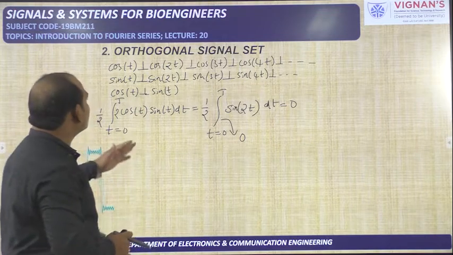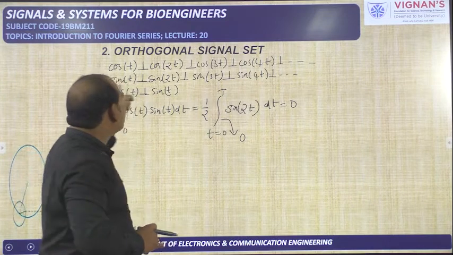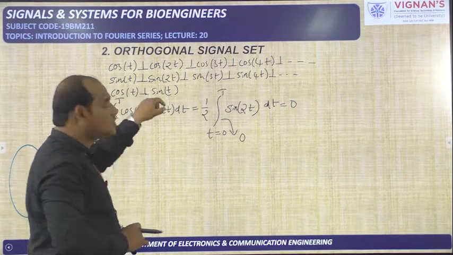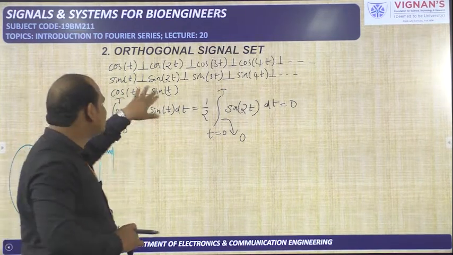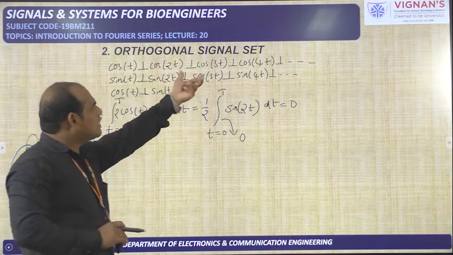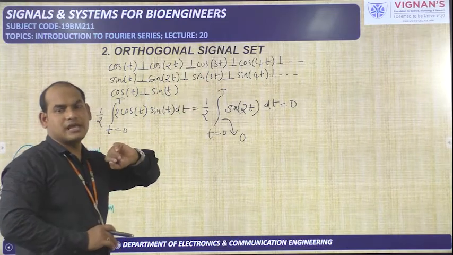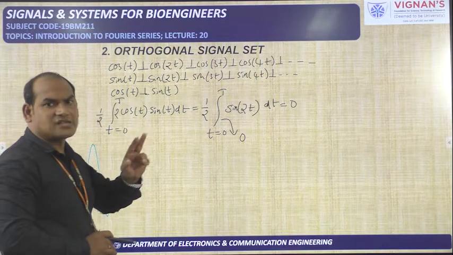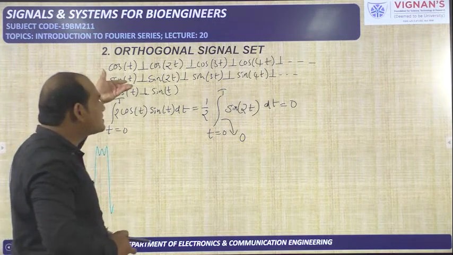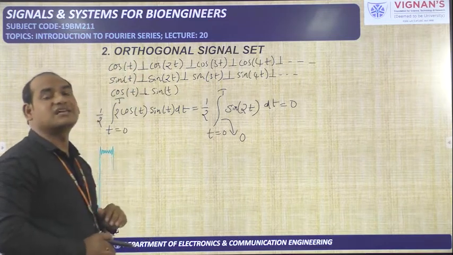You see now very carefully. All the cos functions are orthogonal to each other. All the sine functions are orthogonal to each other. Now we have understood that cos is also orthogonal to the sine function, or sine is orthogonal to the cos function. Now you can check any other two terms, that means cos 3t and sin 2t, or cos 3t and sin 4t, or sin 100t, whatever it may be. That means all the cos functions are orthogonal to each other, all the sine functions are orthogonal to each other, and all the cos terms are orthogonal to all the sine terms also.